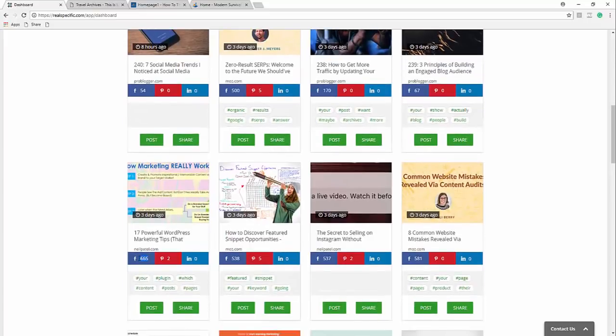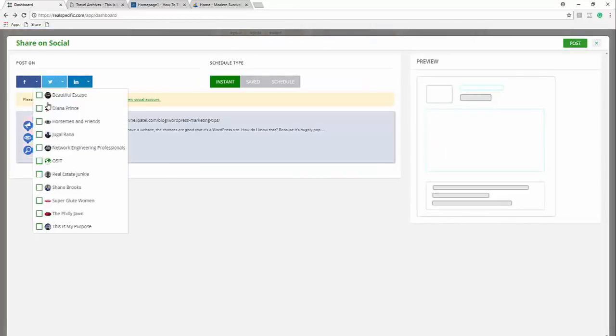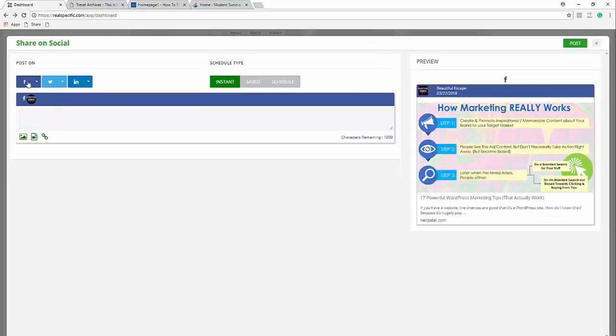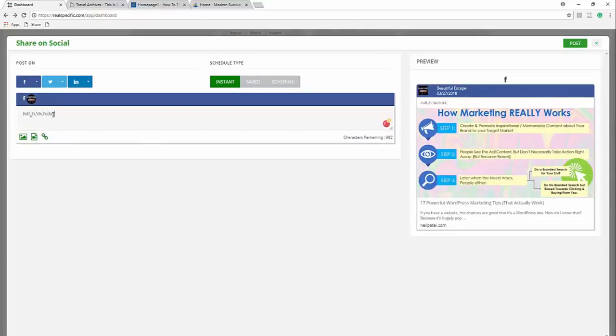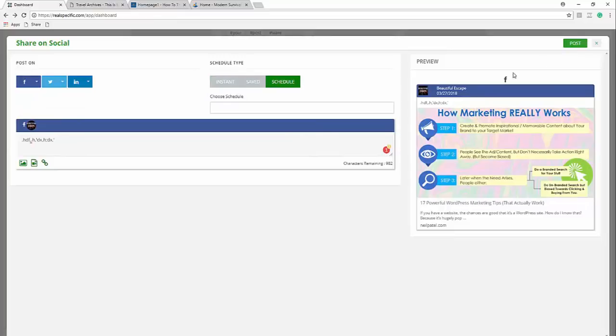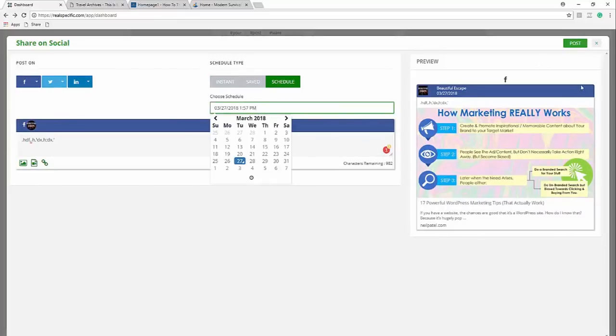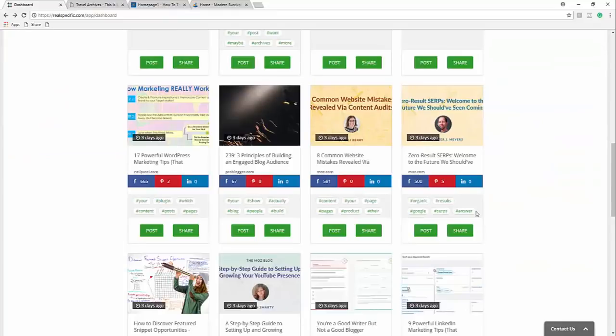This one already has 665 Facebook shares. So let's take a look at this one. I can do one of two things. I can share this article, or I can curate and post this article. So I'm going to go ahead and start by sharing this article. I can choose any one of my Facebook pages, obviously, and then I can make comments however I want on this. I can save it for future use, do it instantly, or I can schedule it to go out at any time that I want. So I'm going to go ahead and delete that there.